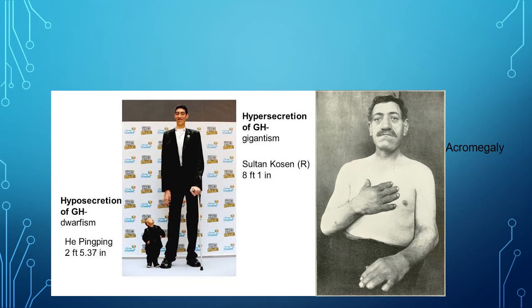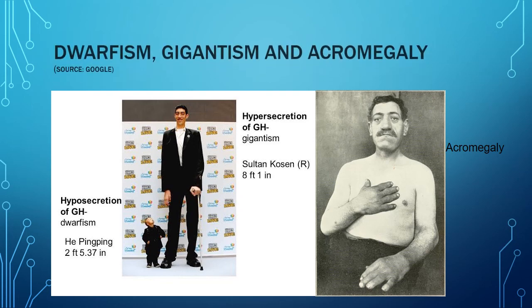And on the right side is the condition acromegaly, which occurs when there is hypersecretion during adult stage. So the bones become much thicker, the face bones as well as hand bones and feet bones. So the disorder is known as acromegaly.